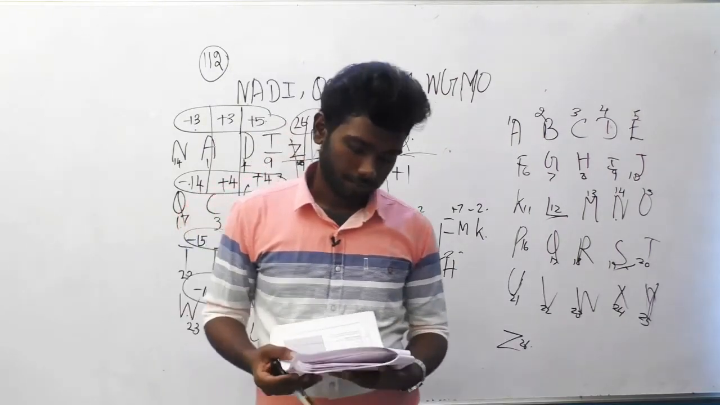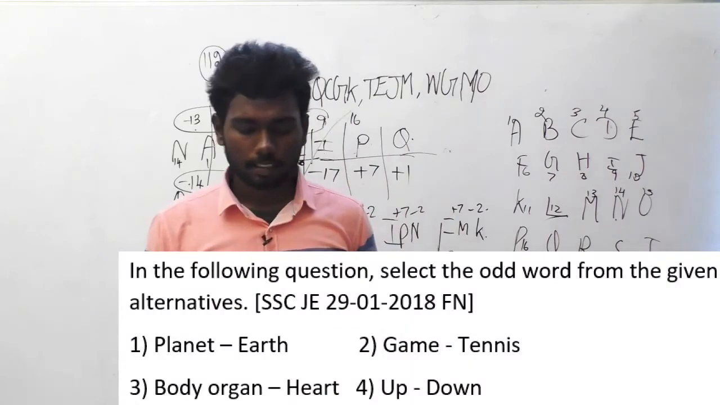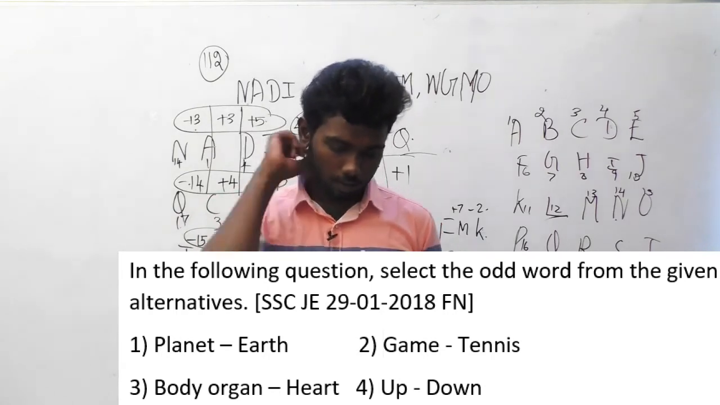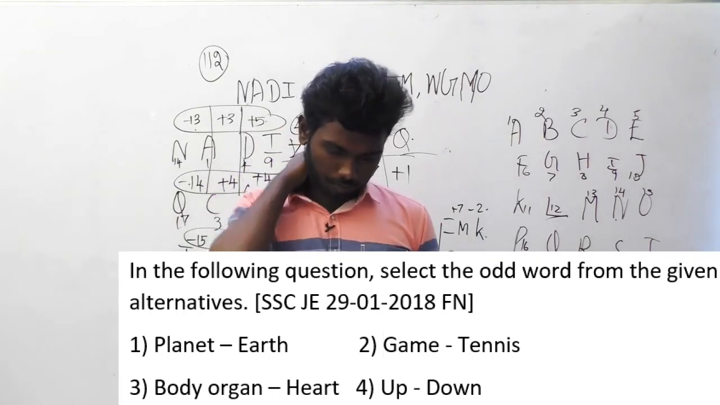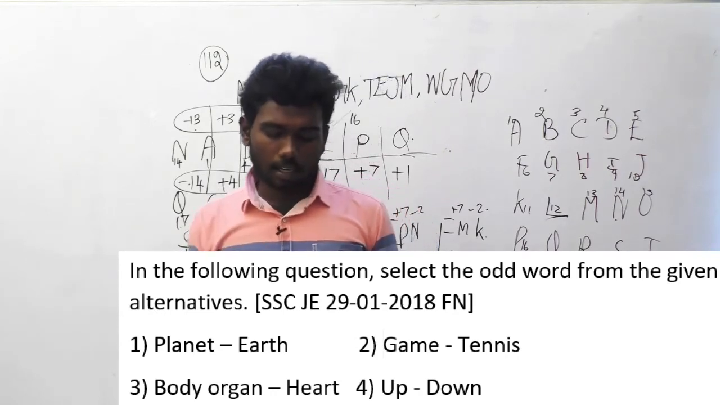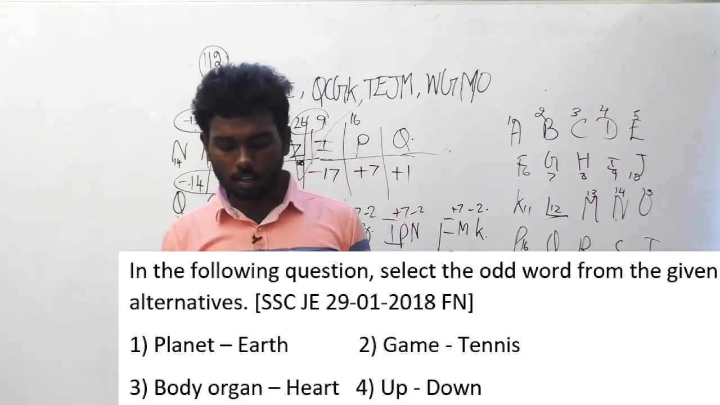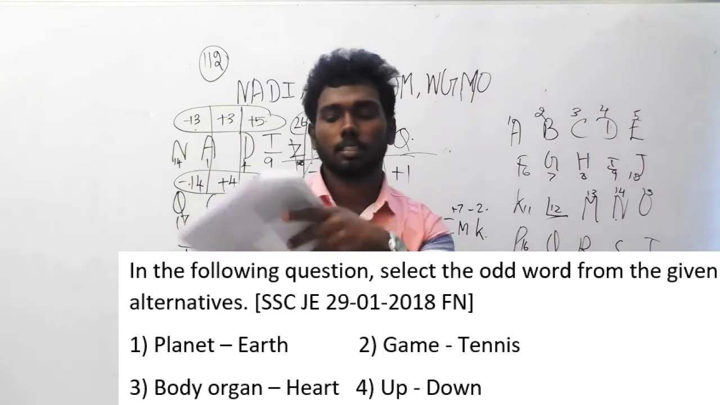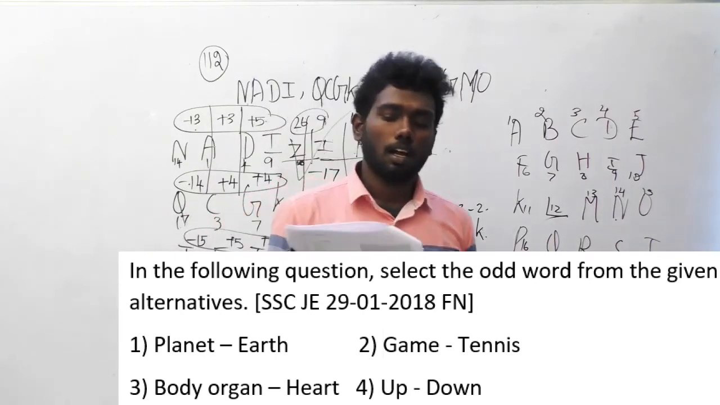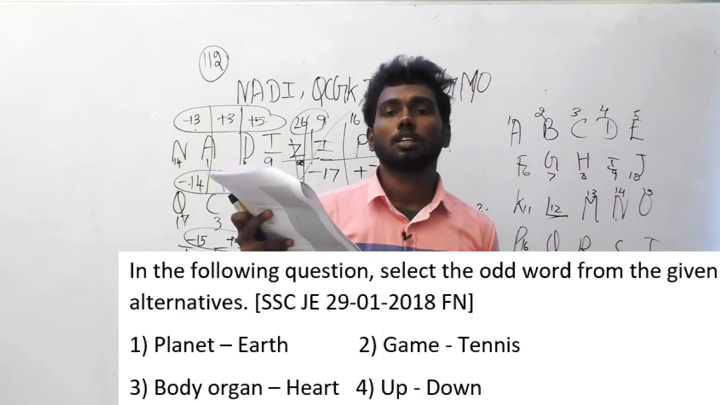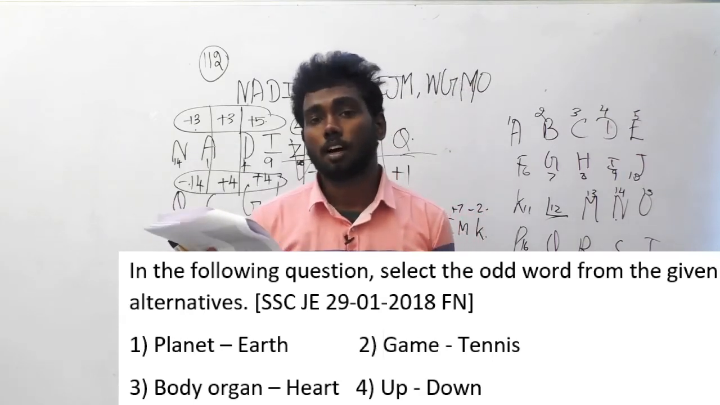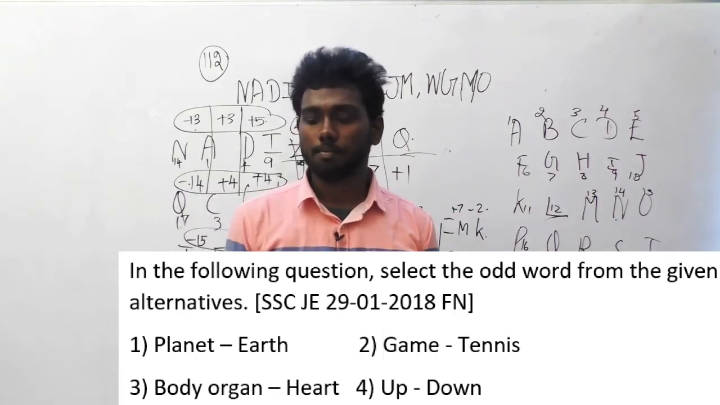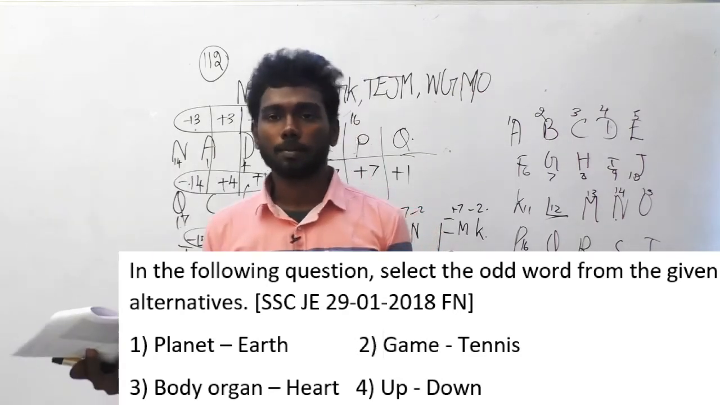Question number 118. In the following question, select the odd word from the given alternatives. This is the claim here, and we have to select which word is the odd word. Planet Earth, game tennis, body organ heart, up and down. This is just an easy, interesting question. This question is based on logic. We have to find the logic between the options to eliminate the odd option. Initially a general thing is said, like planet, game and body organ, and an example is given for each of the things.